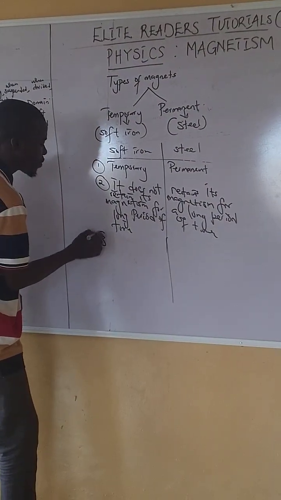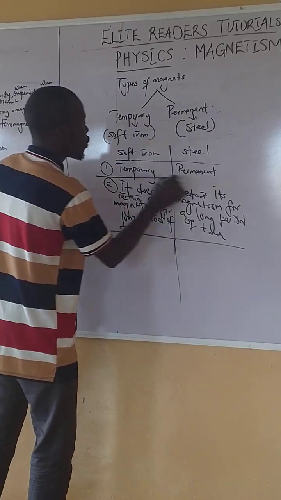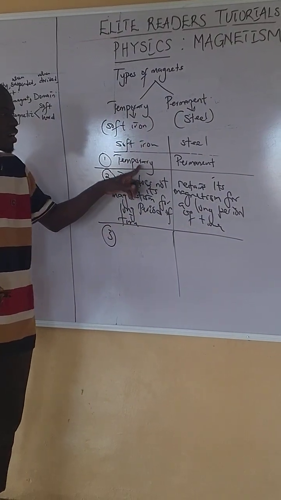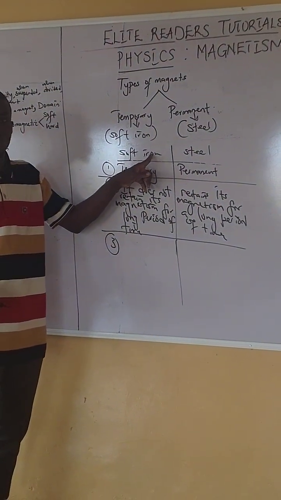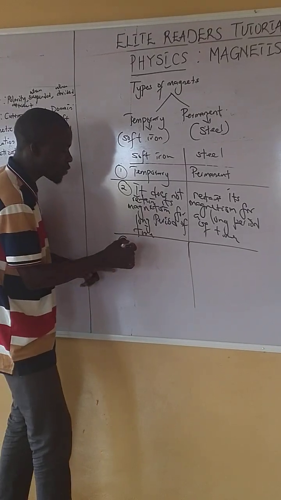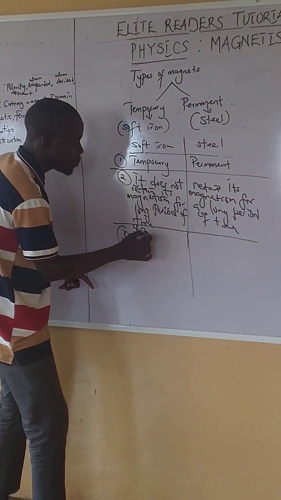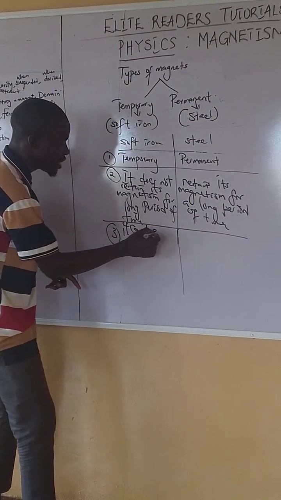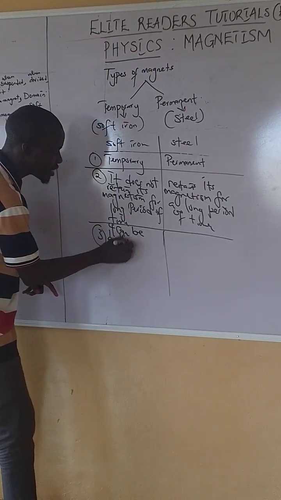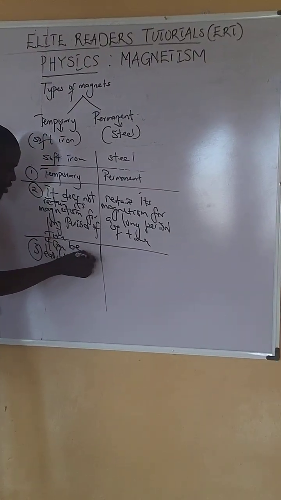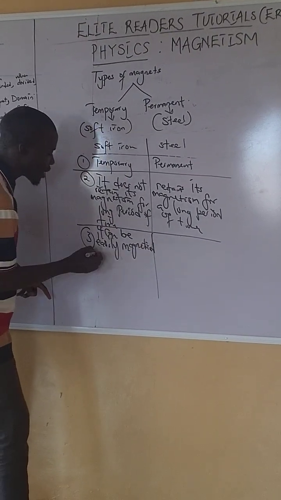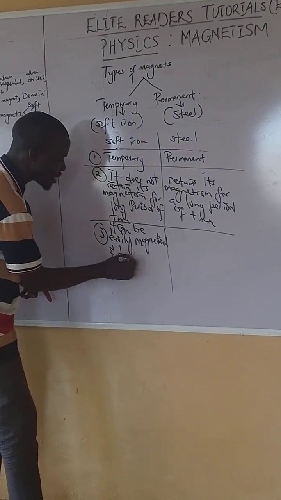Another thing about a temporary magnet, an example of which is soft iron, is that soft iron can be easily magnetized and demagnetized.